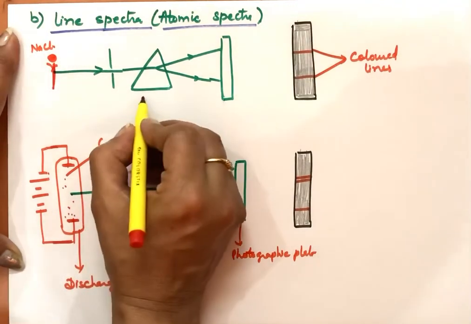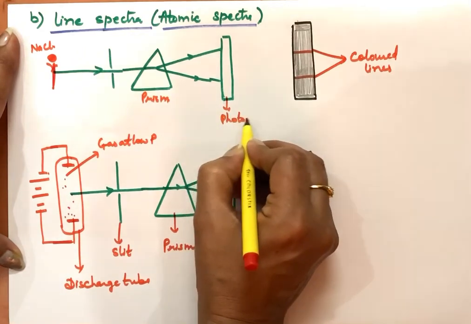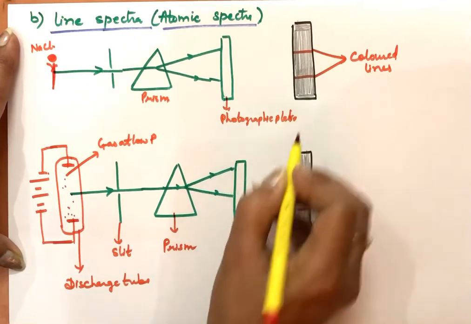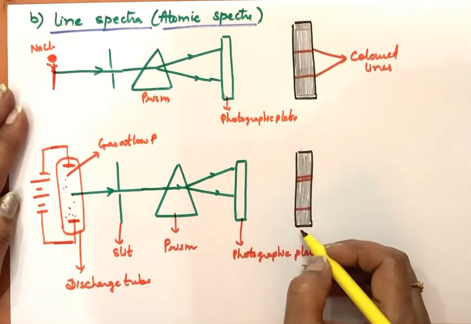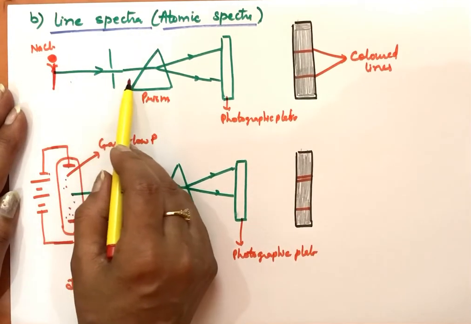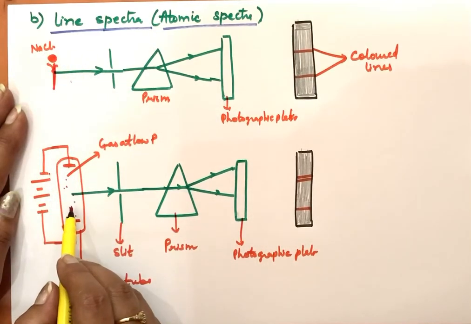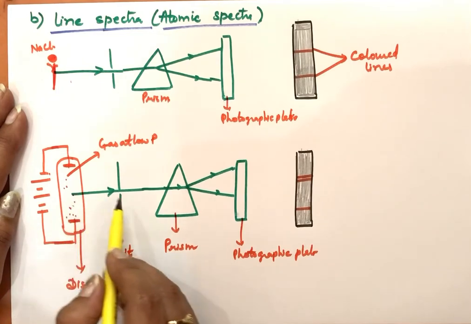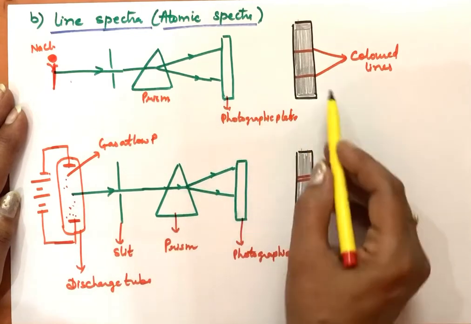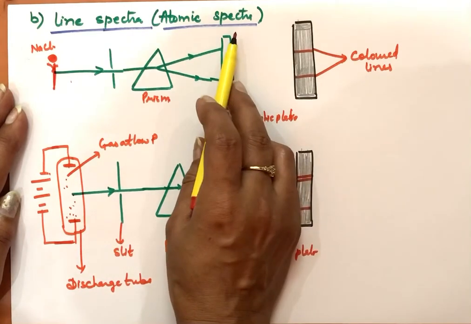And in this case also, prism, photographic plate. So line spectra are obtained as a result of absorption and subsequent emission of energy by the electrons in the atoms. These atoms in this gas are emitting out the radiations. And this emitted radiation spectrum that we get is called a colored spectrum, that is, emission spectra. So why is this also called atomic spectra?